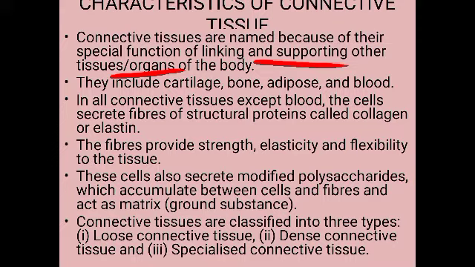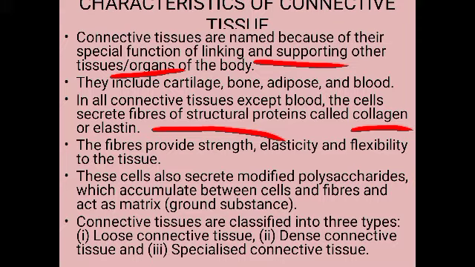Now, in all these connective tissues except the blood, the cells of the tissues will be secreting certain protein fibers called collagen or elastin fibers. These are nothing but protein fibers which are secreted by the cells of the connective tissue except the blood, because blood is a fluid tissue, and some cells are present in that and they perform various other functions.